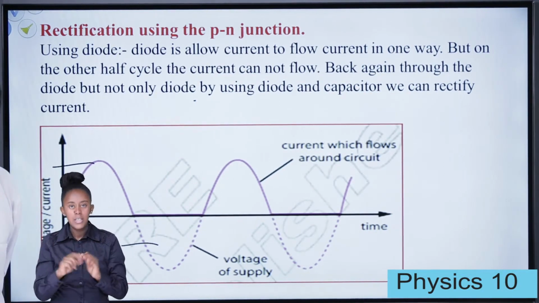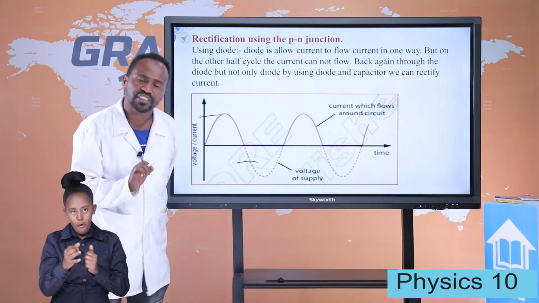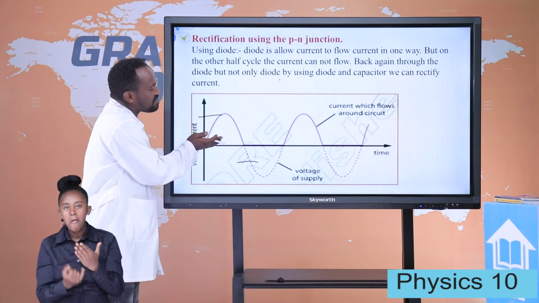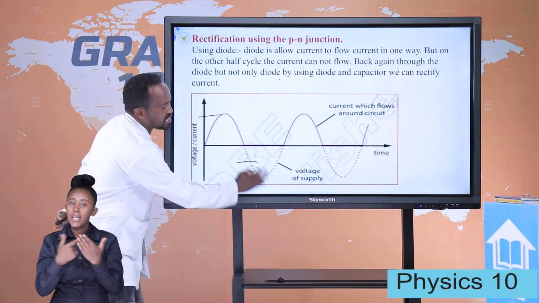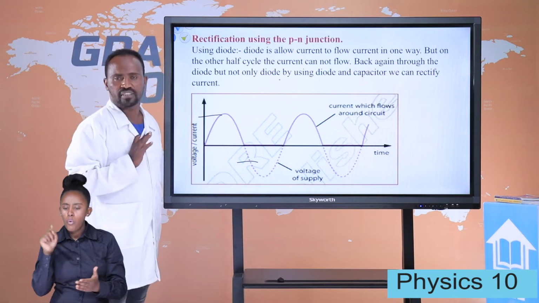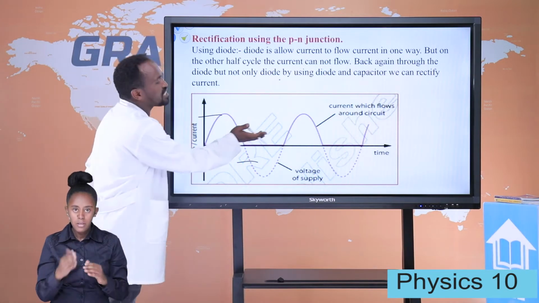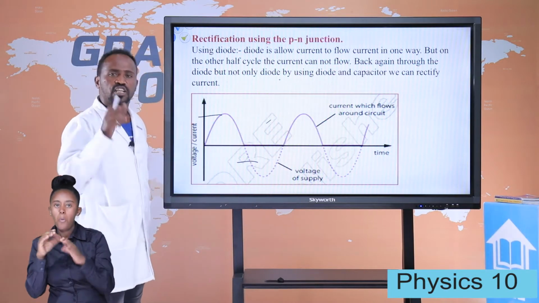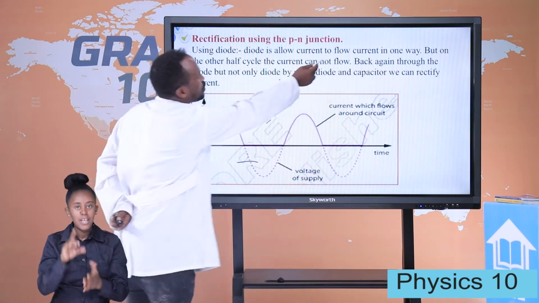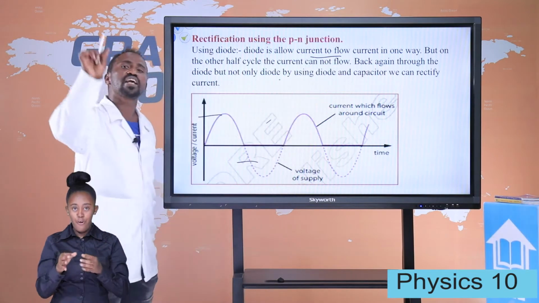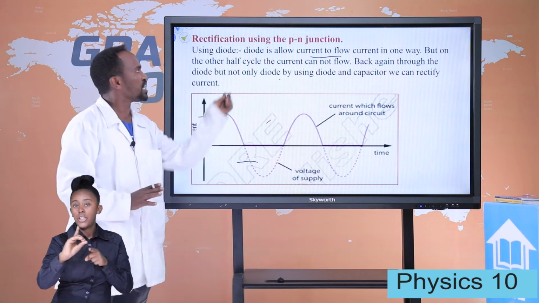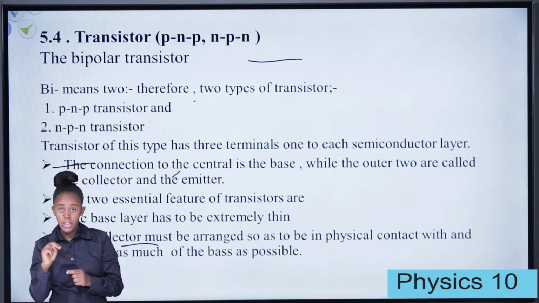Since it allows the flow of current in one direction, for example, if you look at this diagram, above this line there is current. Below this dotted line there is no current. In one half cycle there is current, in the other half cycle there is no current. This shows that a diode allows the flow of current only in one direction. This diagram shows more about PN junction rectification.